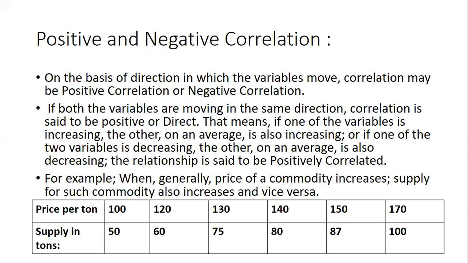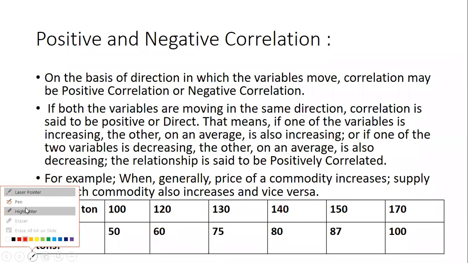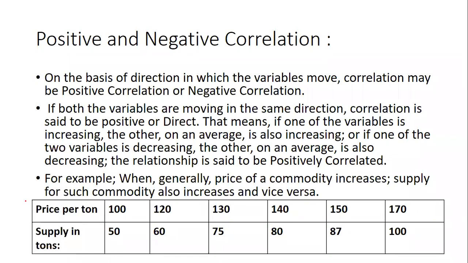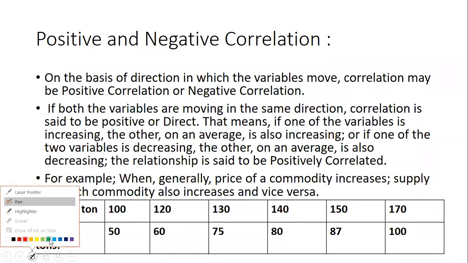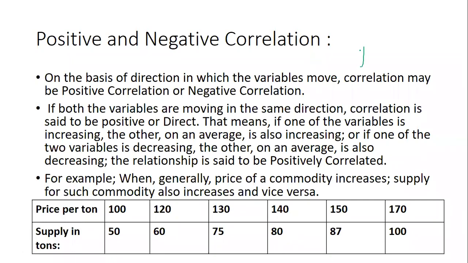If the variables are moving in the same direction, if both the variables whatever we have selected are moving upwards, then it is called positive correlation. If they are moving downwards, again that is the same direction, correct? So this is also called positive correlation.